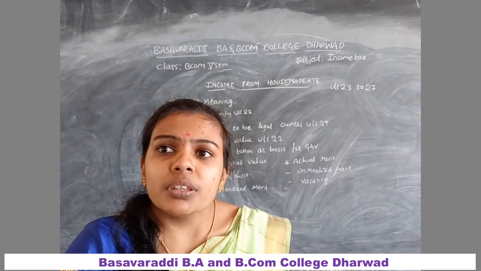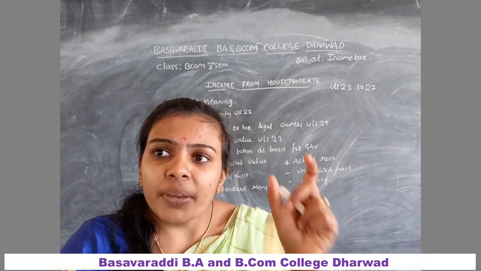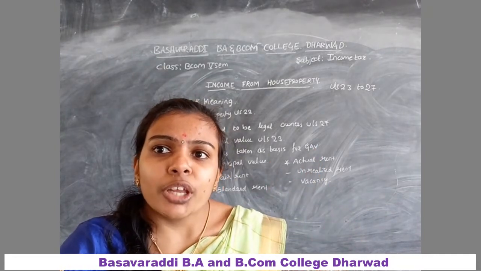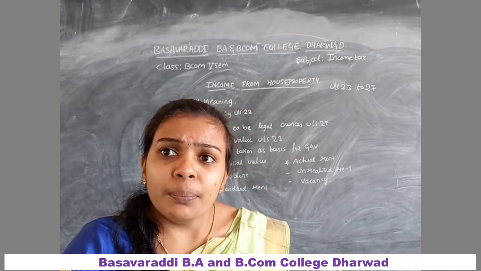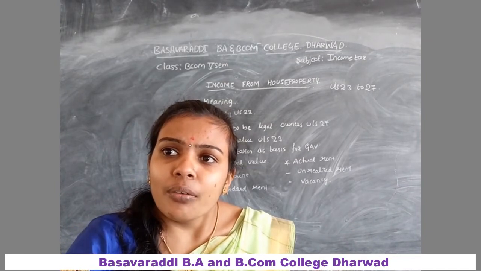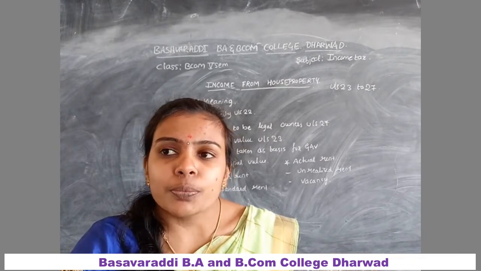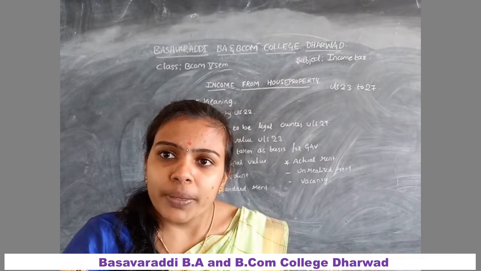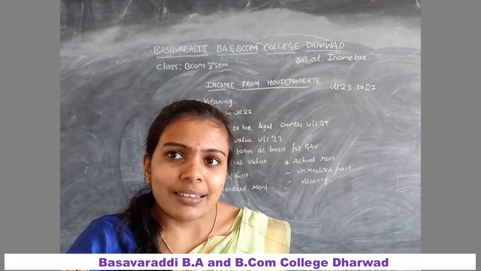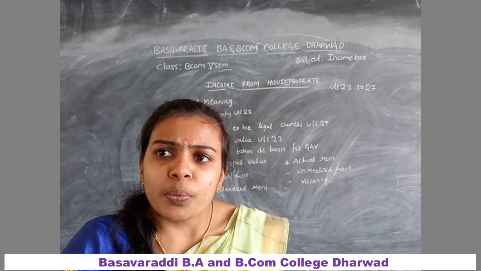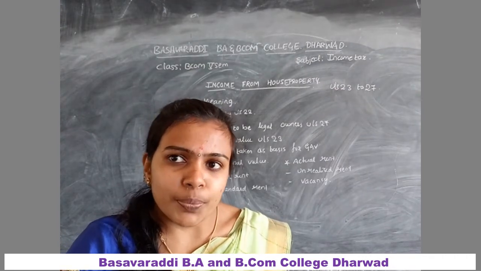It should be of a permanent nature, made for a useful purpose or utility. If any building consists of several flats, then each flat should be considered as a separate house property and should be separately taxed. And an incomplete or ruined house property cannot be treated as a house property.